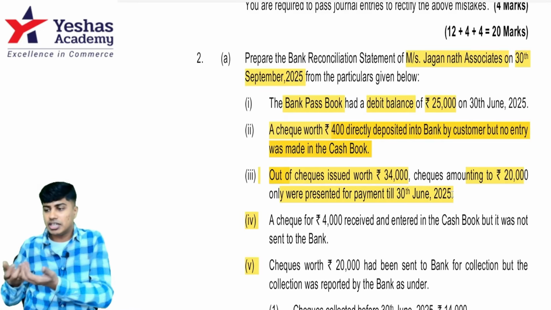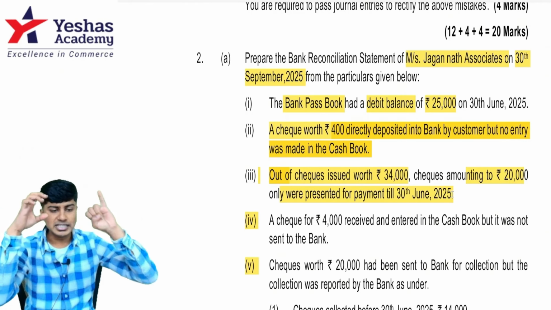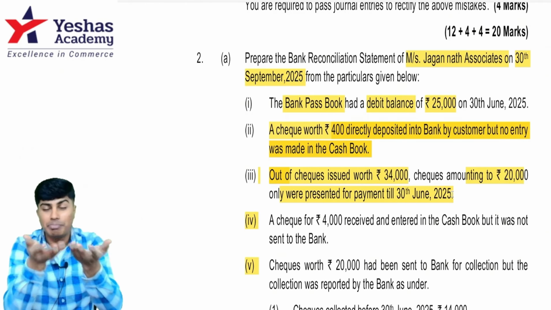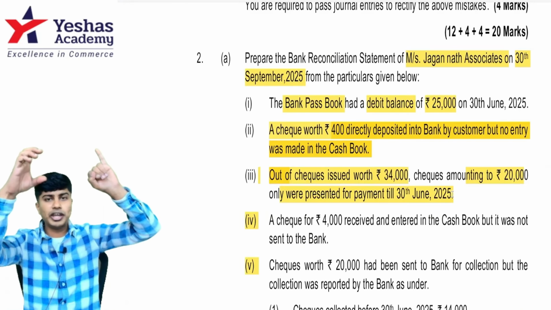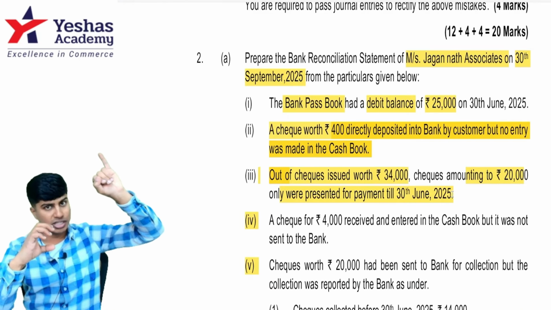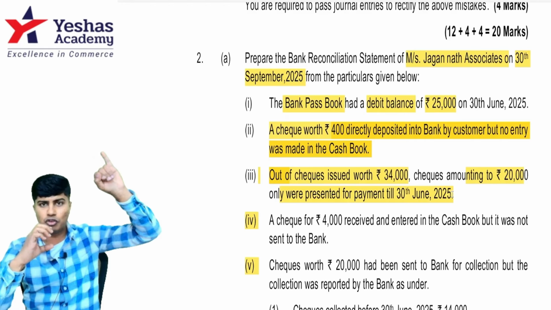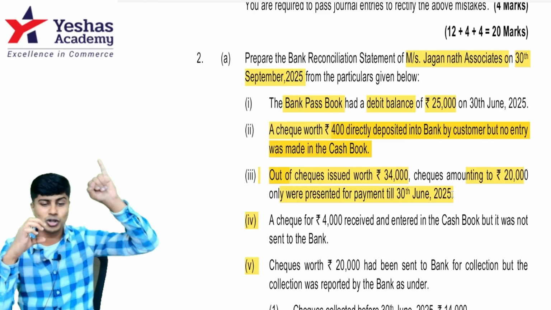So when I gave cheques of 34,000, my cash book has gone down by 34. But only 20,000 worth of cheques have been submitted by my suppliers to the bank. So the cash book has gone down by 34 when I issued the cheques. Passbook has gone down only by 20.